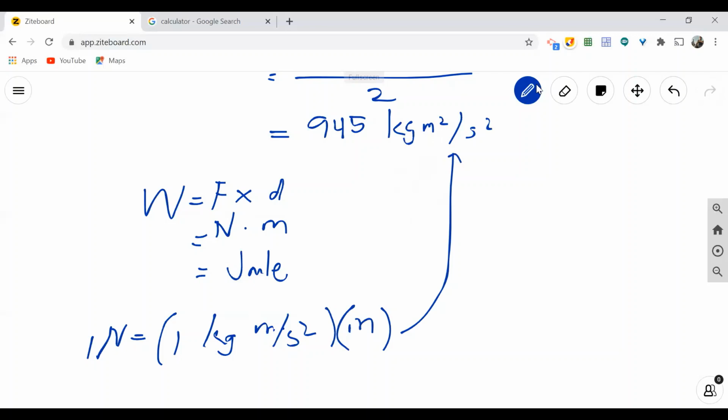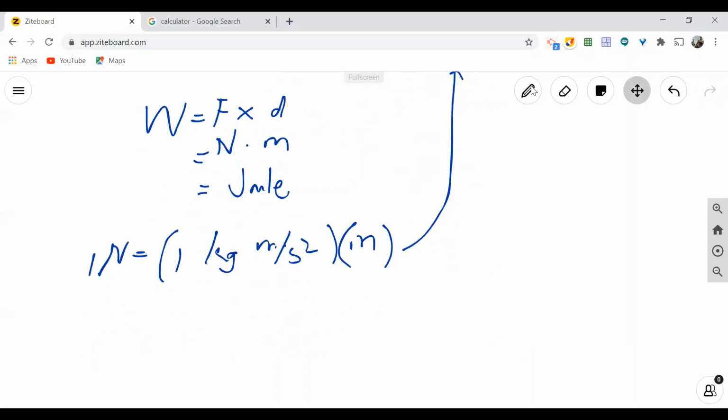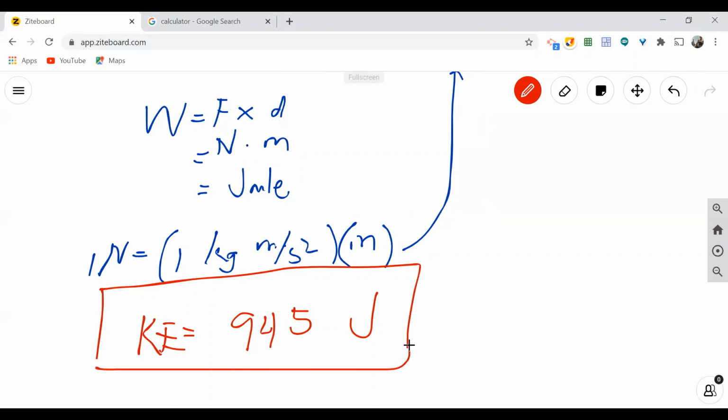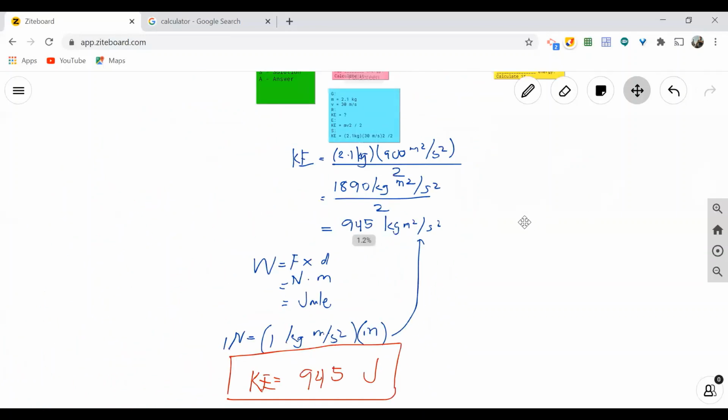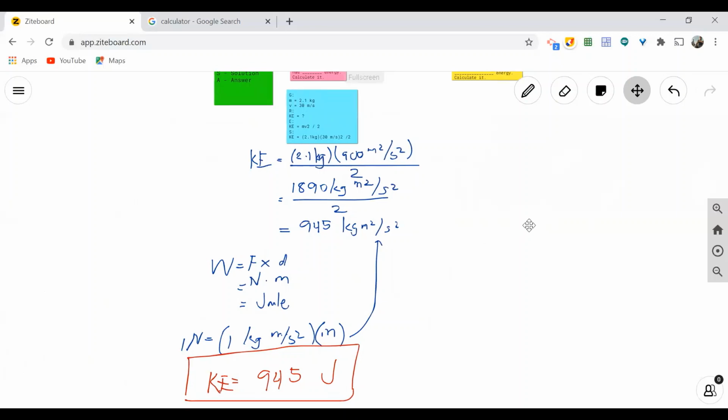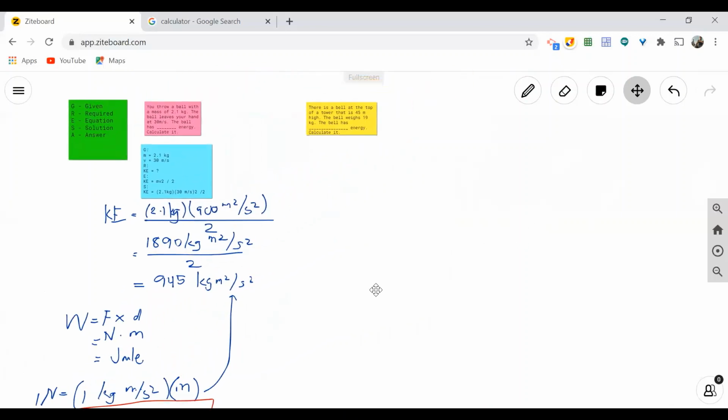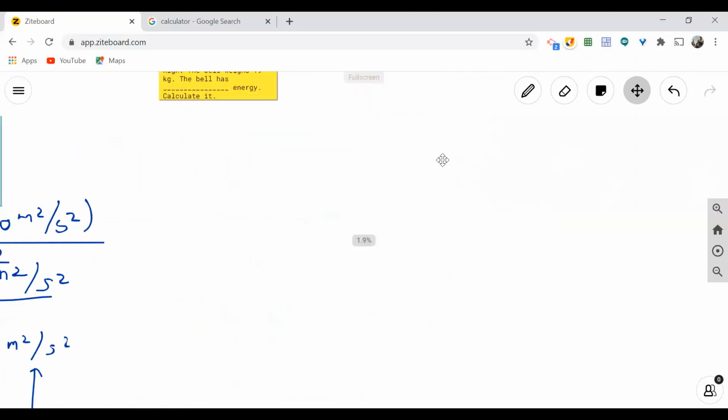Therefore, we can now say that kinetic energy for our final answer is, kinetic energy right now is 945 joules. So that's it. It is just the same units with work and energy. All right. So that's it. We're going to look at in our first problem. Okay. So that is for kinetic energy. Let's proceed with the next.